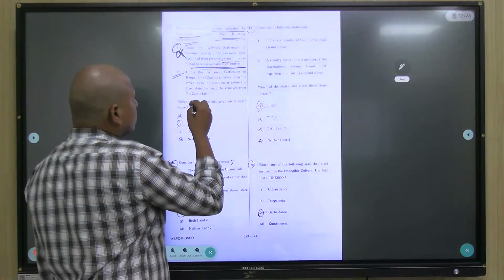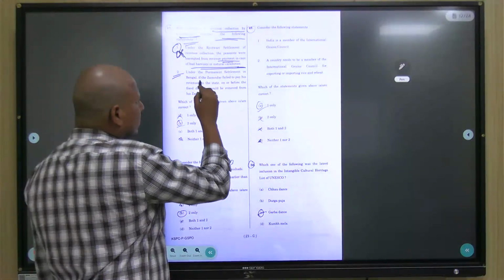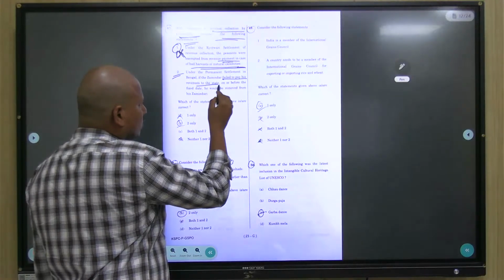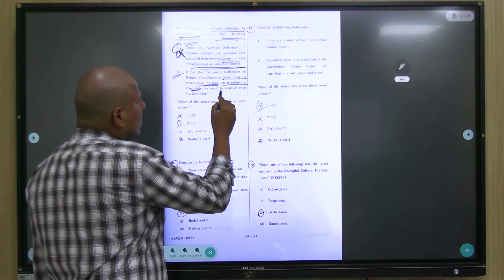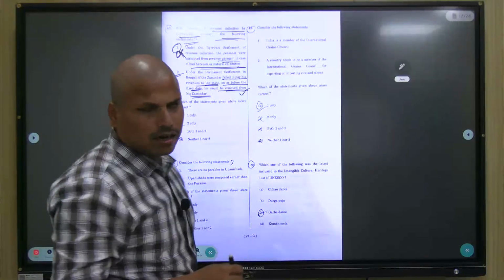Next, second statement. Under the permanent settlement in Bengal, if the Zamindar failed to pay his revenues to the state on or before the fixed date, he would be removed from his zamindari. Yes, it is correct. Regular, we know it.